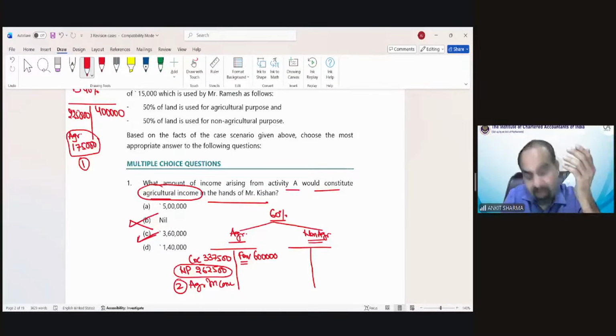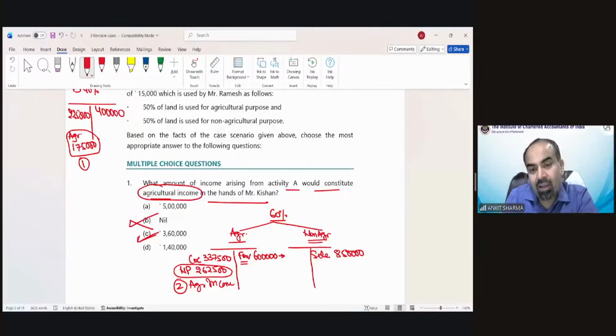But practically what we did, we actually converted it into yarn and sold it into the market. So now the sale is 8,50,000. The FMV, what we take as sale in case of agricultural activity, for non-agricultural activity we have to consider this as your purchase. There is some processing cost also given, that would be 1 lakh rupees as per the question. And the net profit would be 1,50,000 rupees. And this would be non-agricultural activity or income.